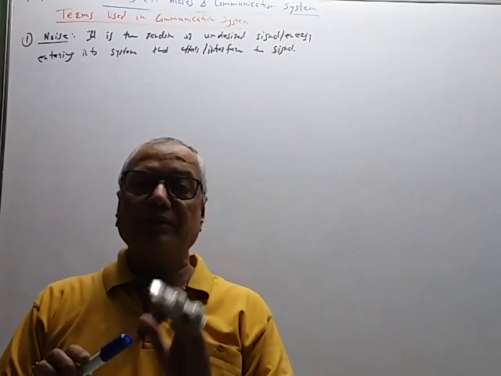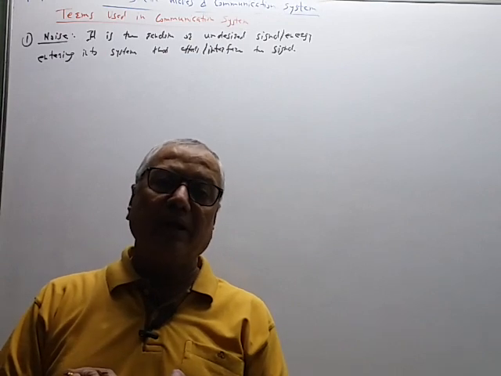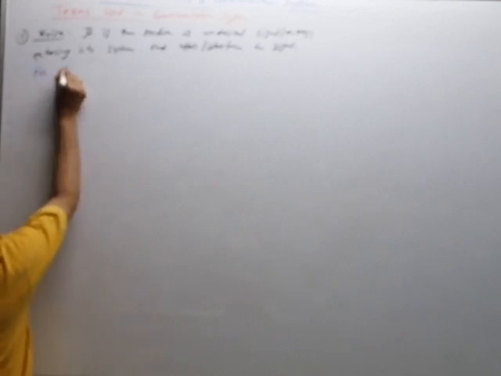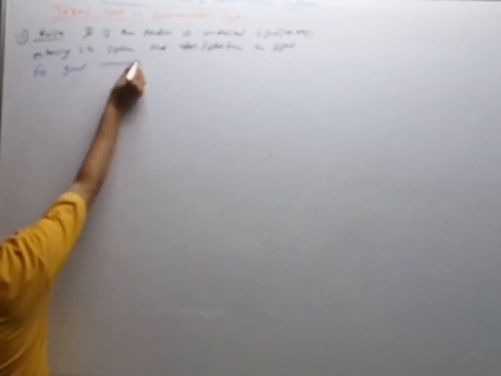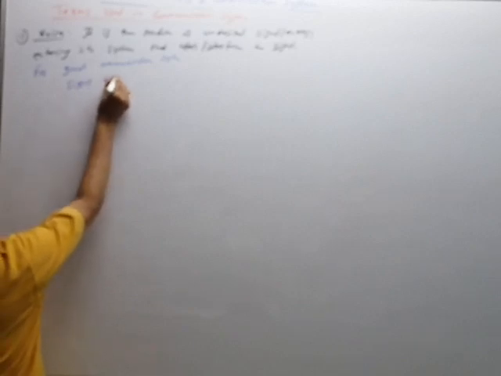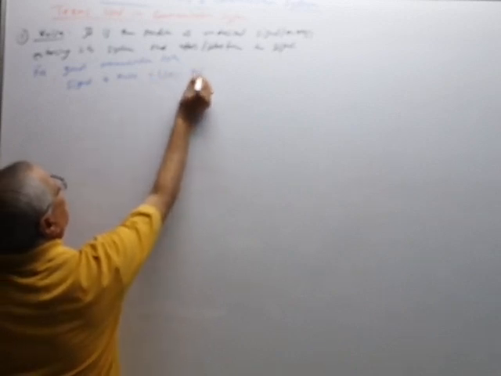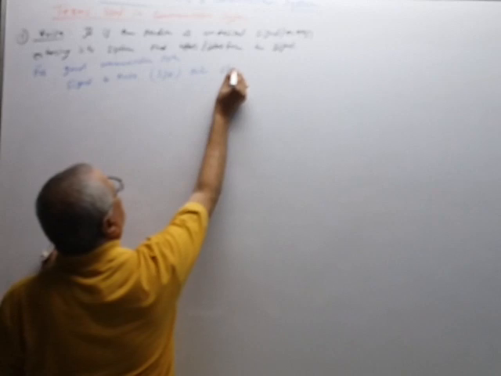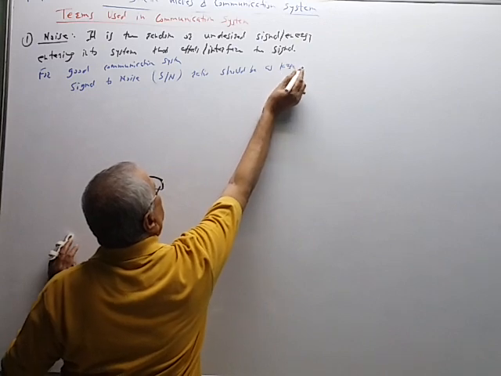And therefore, for a good communication system, what is the requirement? The signal to noise ratio, also called the S to N ratio, should be as large as possible.